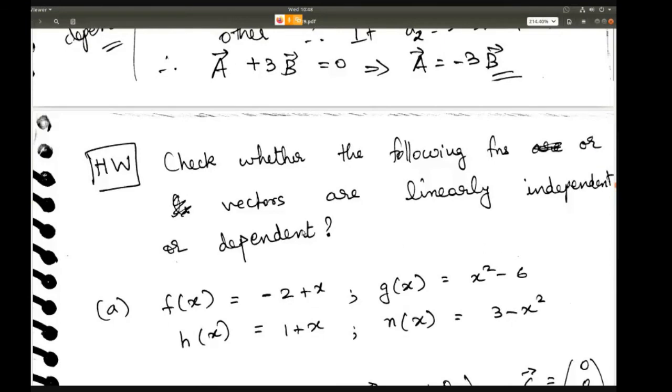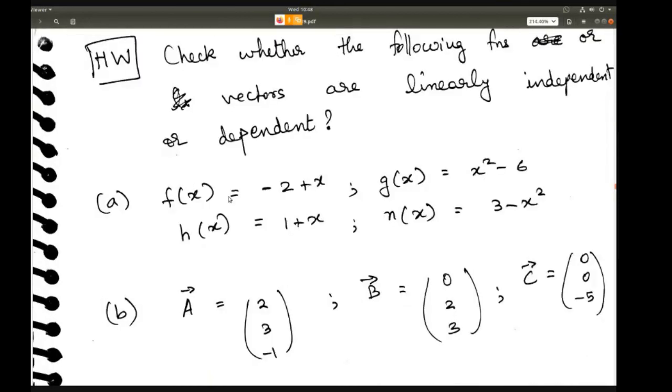So now I've just given you some problems. I think you can work it out. Check whether the following functions or vectors are linearly independent or dependent. So these are the 4 functions. f of x is minus 2 plus x, g of x is x square minus x, h of x is 1 plus x, and n of x is 3 minus x square. So these are your 4 functions.